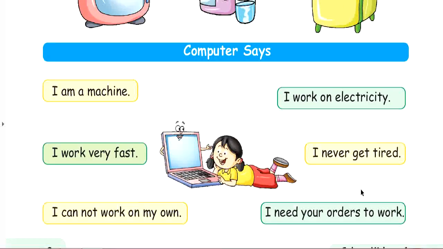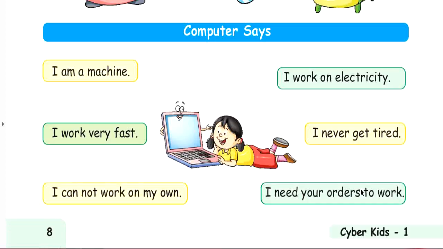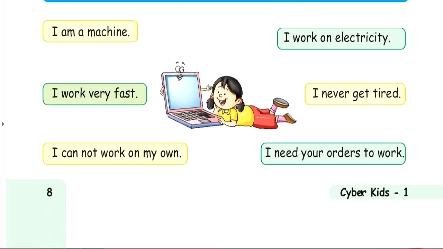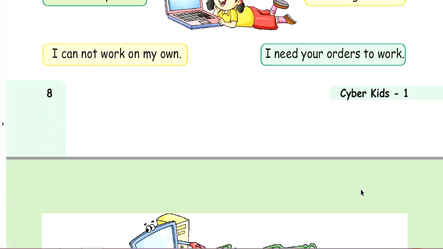And computer says, I am a machine, I never get tired, I work very fast, I work on electricity, I cannot work on my own, I need your order to work. Now your chapter is complete.